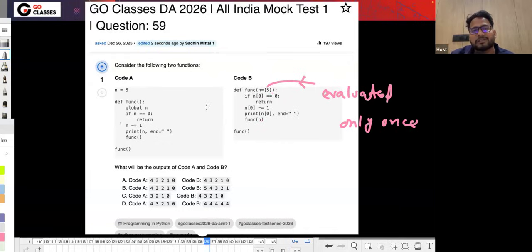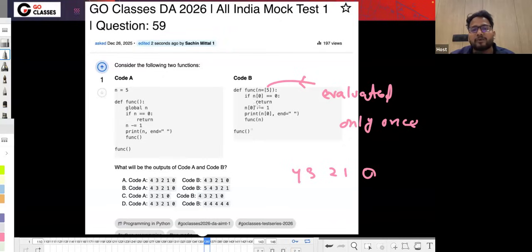So let's solve for code A and code B. In code A, n is 5. You are decrementing n and then printing it, so 4 will get printed. Then you are doing the same thing, so 3 will get printed, then 2, then 1, then 0. So 4, 3, 2, 1, 0 will get printed.